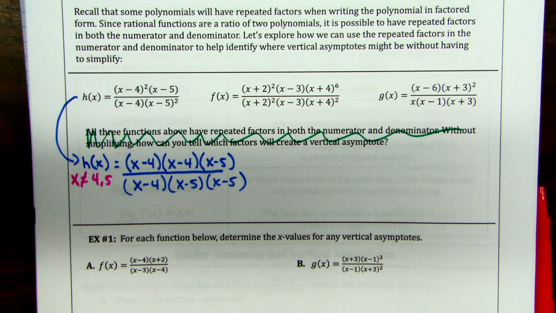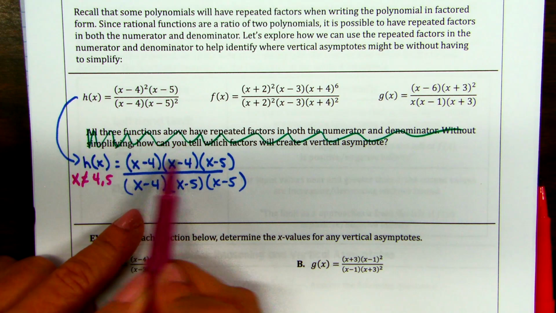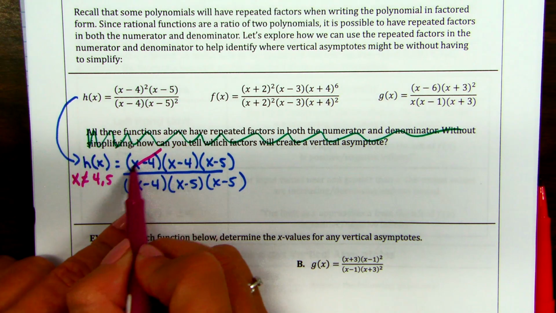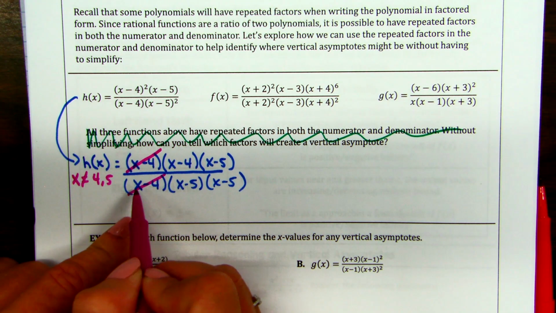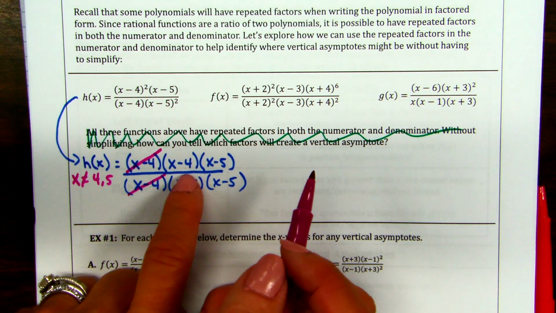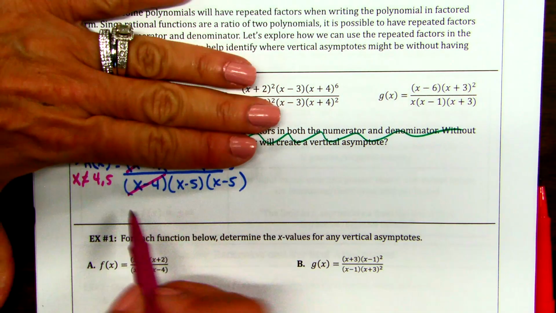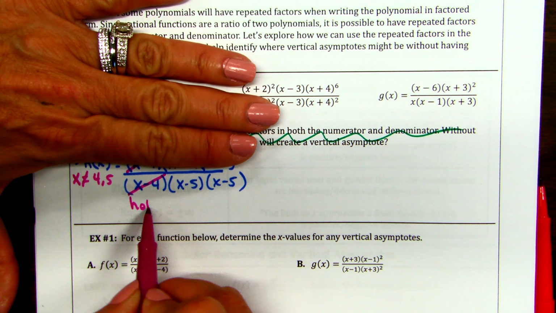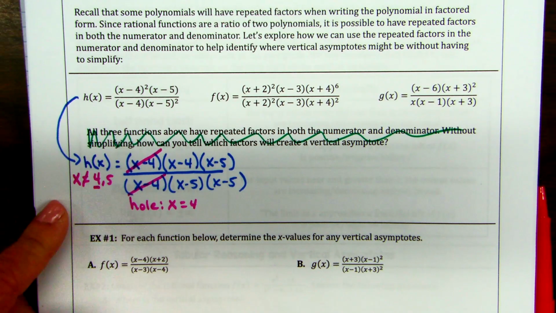So we tell by looking for matching factors in the numerator or not. So x minus 4, look what we have. We have 2 of them on top and 1 on the bottom. So I can cancel these 2, right? If you cancel, you are a hole. Remember, we have to give 4 a job. Even though there's an x minus 4 left on top, that does not matter. We're going to have a hole at x equals 4 because we have to give him a job.